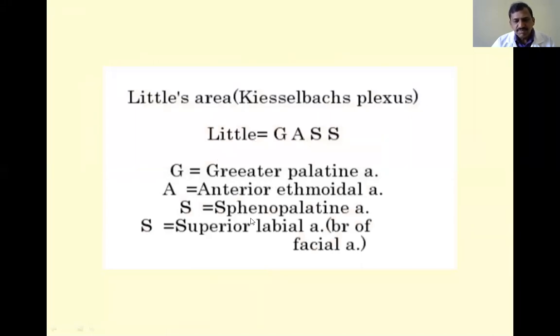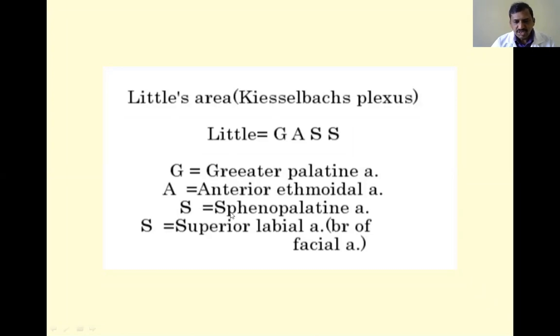First is the greater palatine artery, a branch that comes from below, especially the anterior branch, then the anterior ethmoidal artery, the sphenopalatine artery, and the superior labial branch of the facial. GASS.